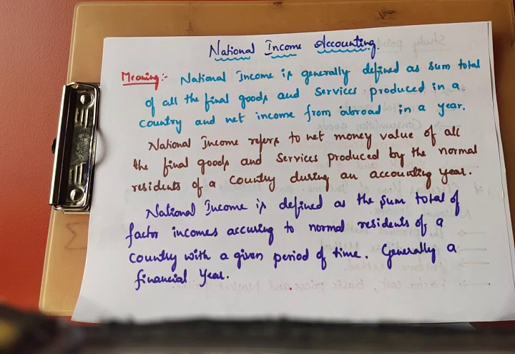One more definition. Why are we giving so many definitions? Because there is no perfect definition of national income. Different economists give different definitions. National income accounting, this topic, was developed by Simon Kuznets. National income is defined as the sum total of factor incomes accruing to normal residents of a country within a given period of time, generally a financial year.